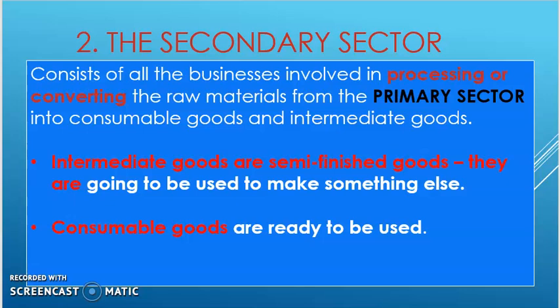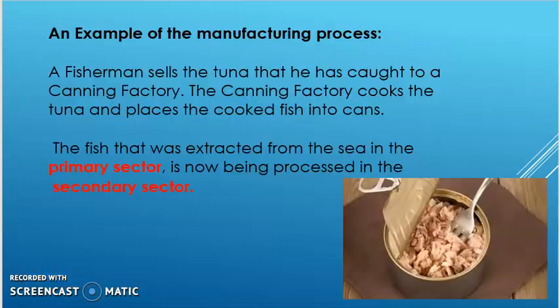Okay, then we have the secondary sector. The secondary sector is involved in the processing of the raw materials that we extracted in the primary sector. These raw materials are converted into consumable goods and intermediate goods. What are those? Intermediate goods are semi-finished goods. The goods can still be used further in the production process. Consumable goods are ready to be used.